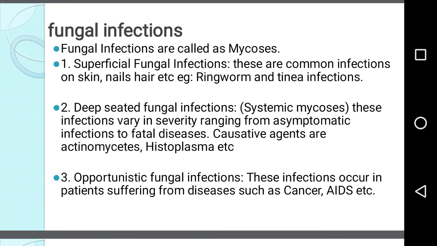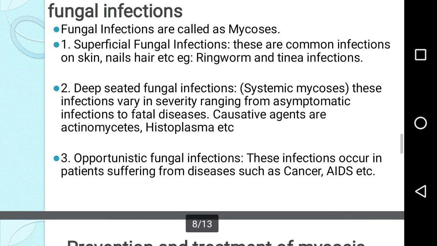Deep-seated fungal infections are also called systemic mycosis. These infections vary in severity, ranging from asymptomatic infections to fatal diseases. Causative agents are actinomycetes and histoplasma, etc. Opportunistic fungal infections occur in patients suffering from diseases such as cancer, AIDS, and the like.